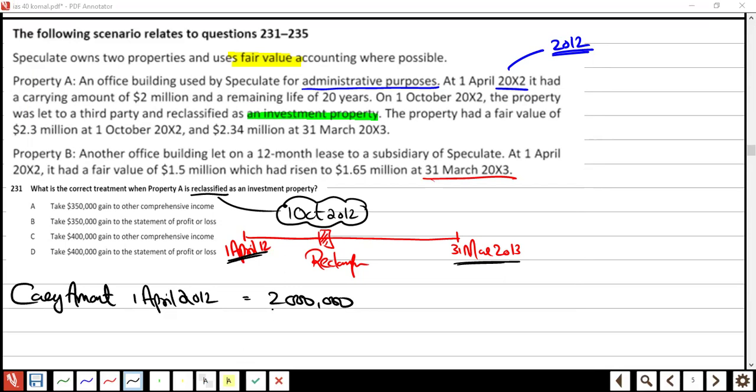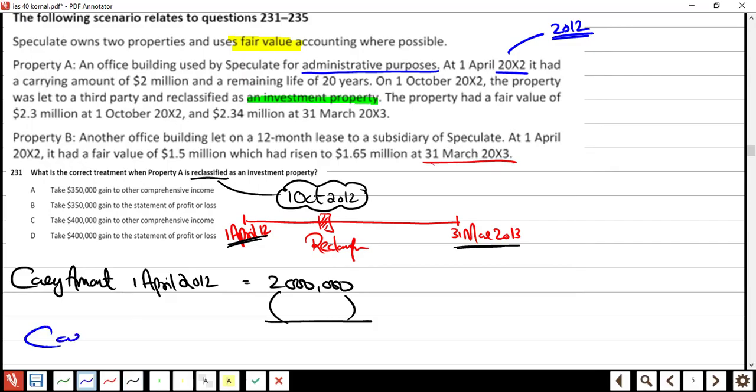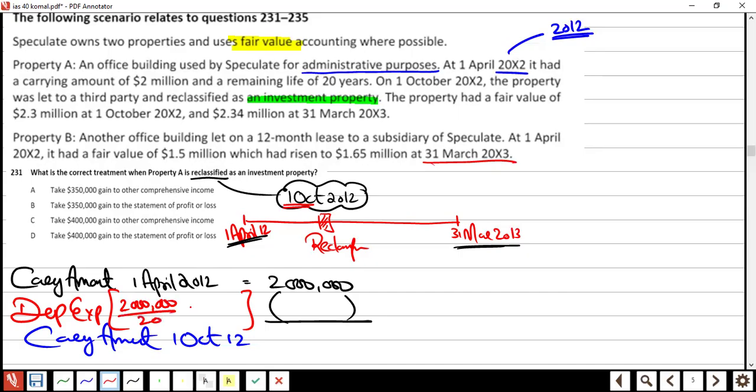Now we learned in our previous session what to do. We need the carrying amount at the point of reclassification. Am I right or wrong? How many months of depreciation? Six months: April, May, June, July, August, September. Not October, because it's 1st of October. So 2 million divided by 20 into 6 by 12. The answer is